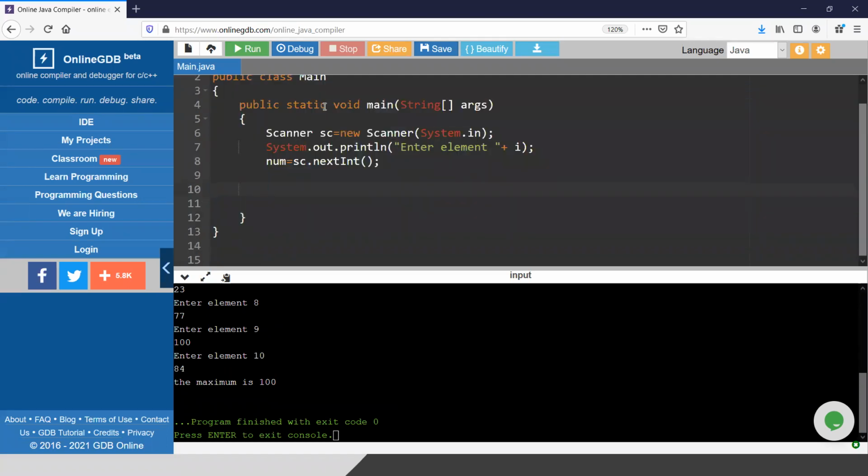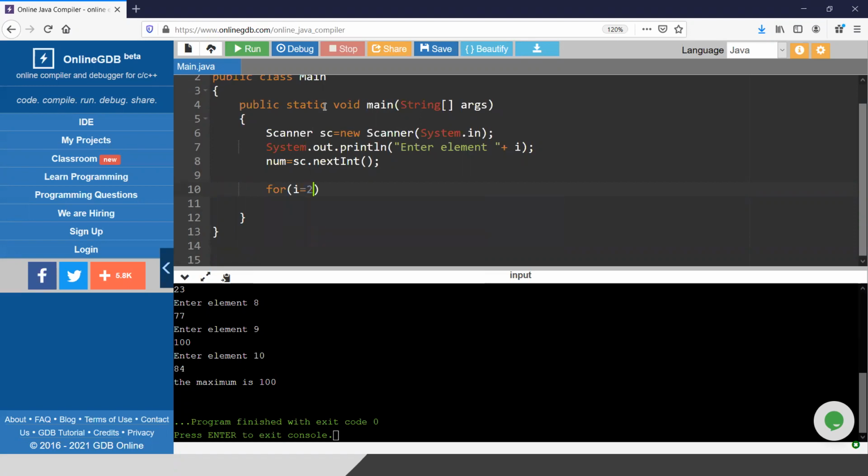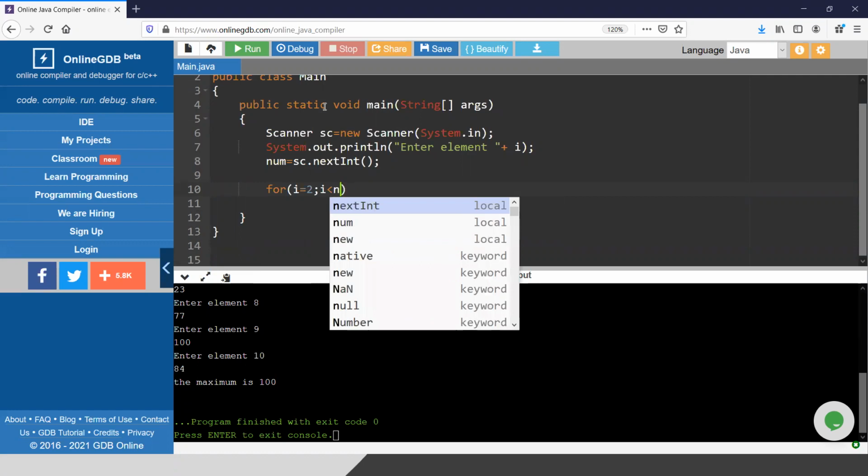You can pause the video and try to find whether the number is prime or not, that program, by yourself. But in most of the cases I have checked, the program is wrong. But okay, not an issue, it is a part of our learning. So I can show you how to calculate this part.